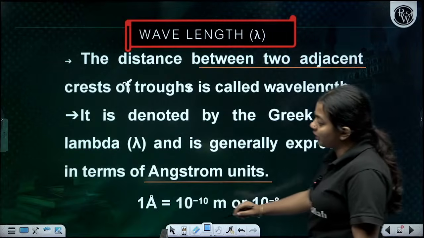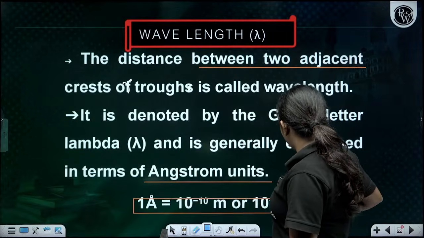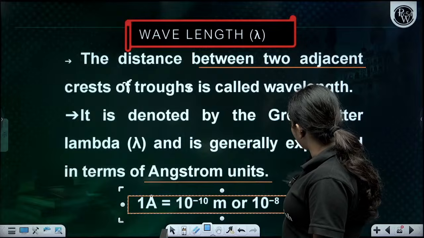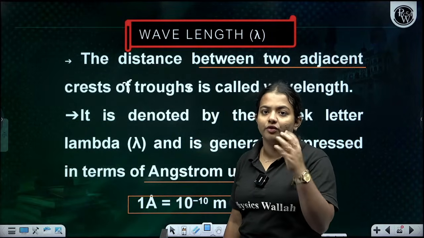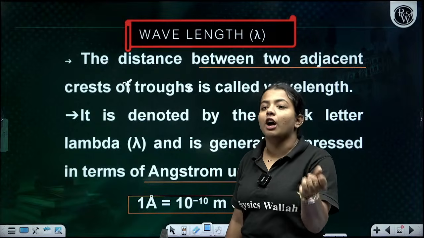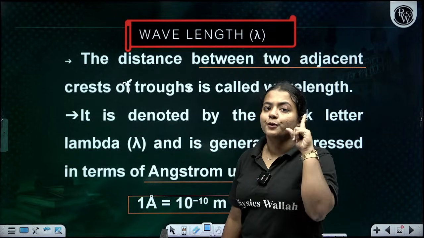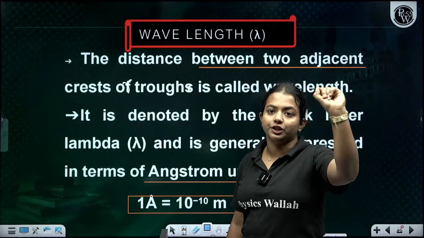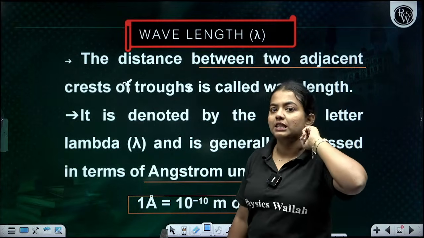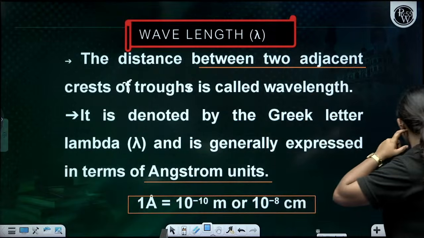This is required, children. They may ask you questions in the final stage, asking for the wavelength in centimeter or wavelength in meter. So whatever wavelength we get, we have to convert into centimeter and meter. So wavelength in Angstrom is equal to 10 raised to minus 10 meter or 10 raised to minus 8 centimeter. Clear, everyone?